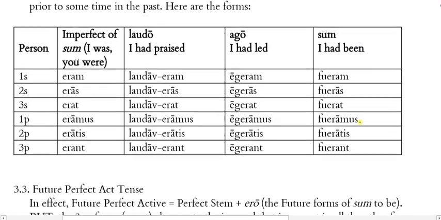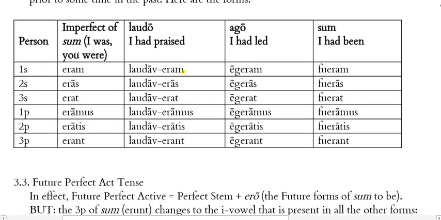So here are the forms. And this is fairly easy, provided that you remember the imperfect of sum. Okay? Eram, eras, erat, eramus, eratis, erant. All right, so we take laudav again, and then we're just adding exactly these forms. So you can repeat after me. Laudaveram, so I had praised.